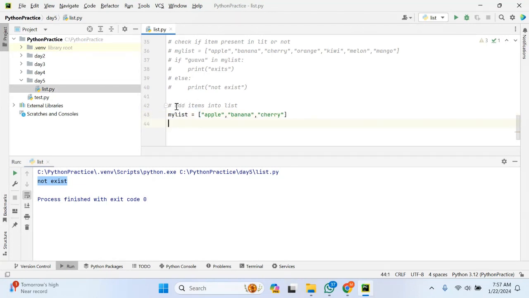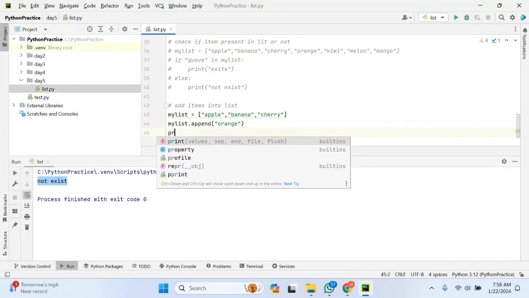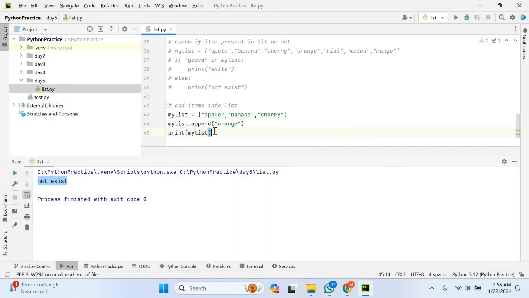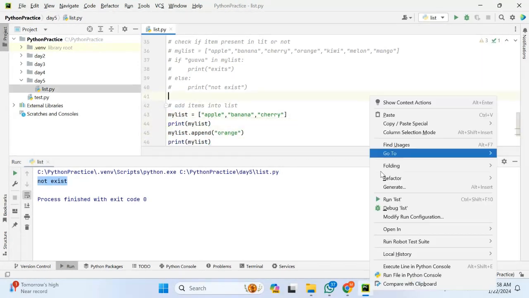I can add items to the list in two ways. One is append, one is insert. So let me define that. My list dot append. Don't worry, what append as well as insert do, I have already included in my material. Just try to listen. So I'm appending orange here. Let me print my list after appending, and also before and after appending.